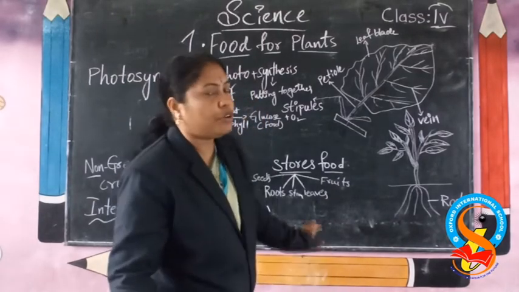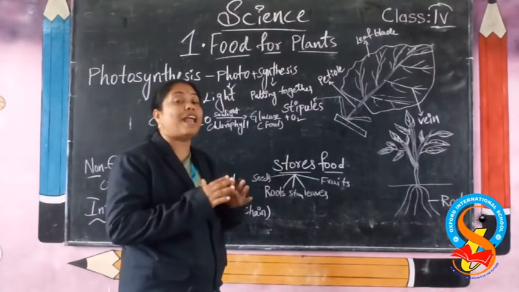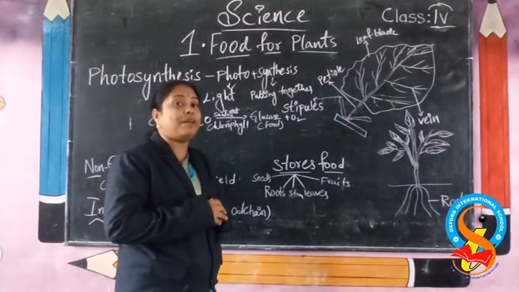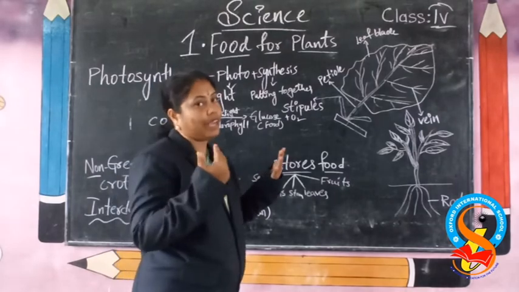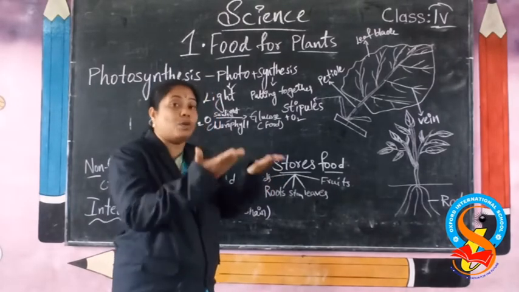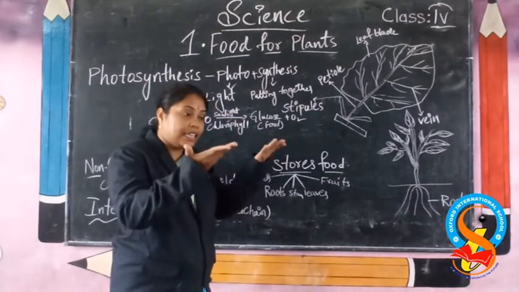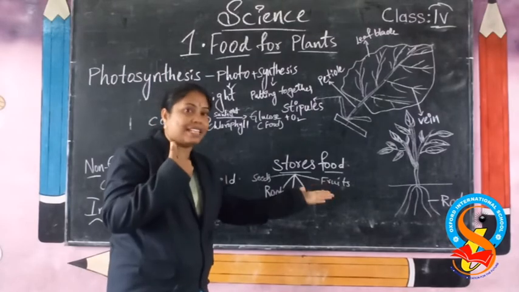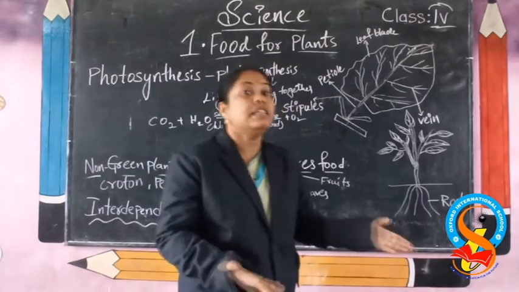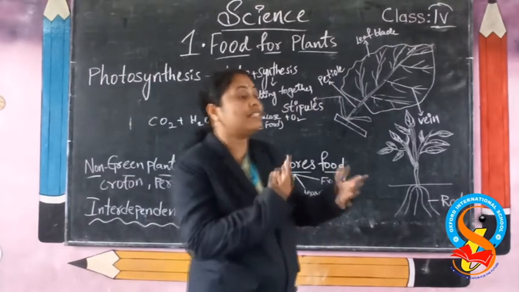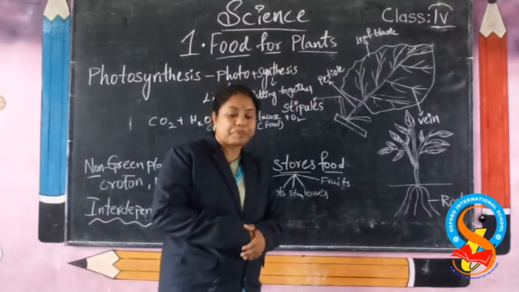It stores food. Do you know why we have to plant more and more trees to keep a balance in nature? Why? Because plants give food to us and we are also depending on them. How? What are we releasing outside? Which air are we releasing outside? We are taking oxygen, which the plants give. Plants give oxygen to us and we release carbon dioxide. The carbon dioxide gas is useful for the plants. Did you understand? Okay, yes.